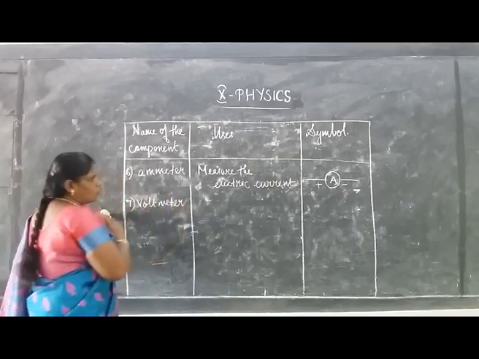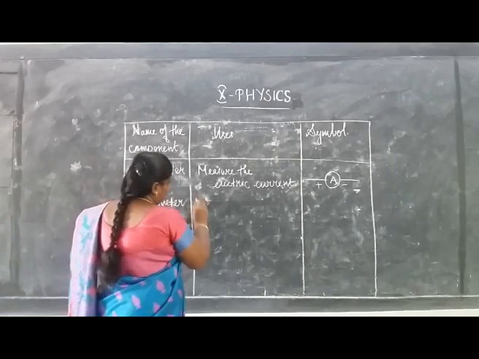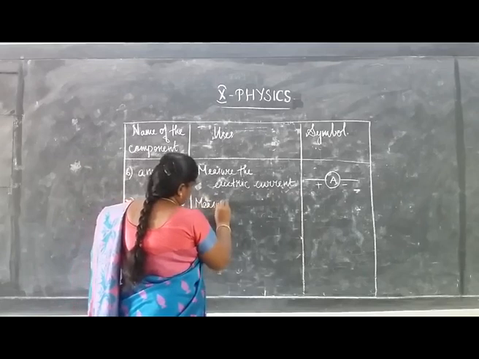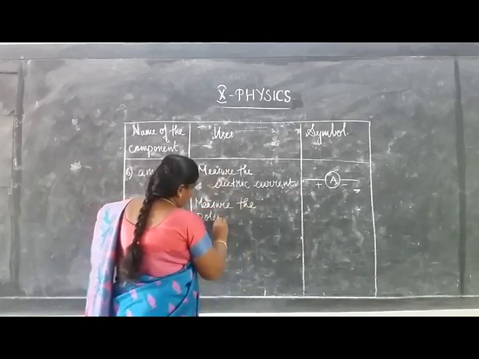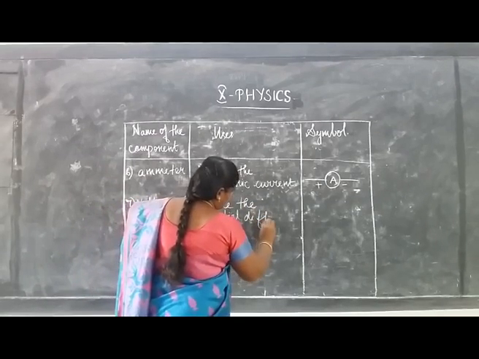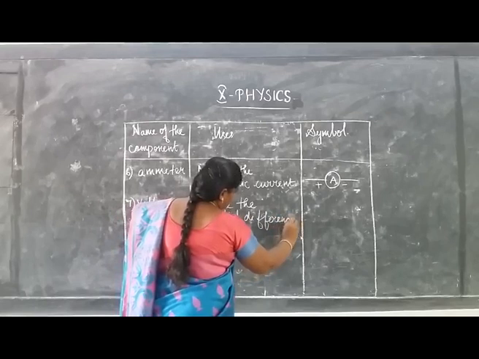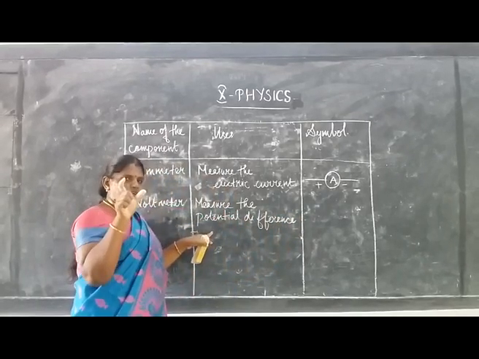And the next one, voltmeter. So the voltmeter is a device which is used to measure the potential difference, for example the potential difference between the two ends of a battery.